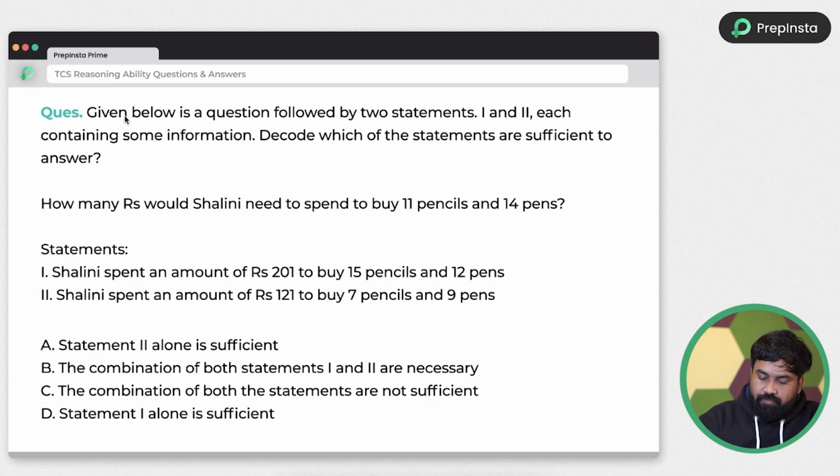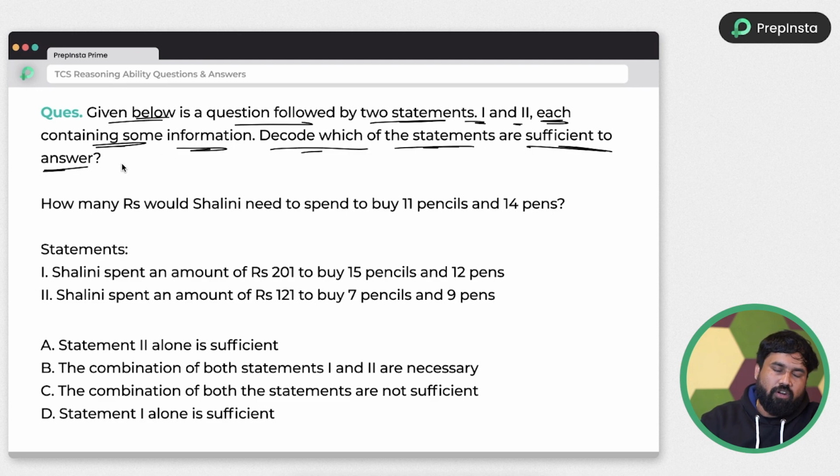Next question. Given below, the question followed by two statements 1 and 2 each contains some information. Decode the following statement and sufficient to answer the question or not. Okay, again I am telling you, data sufficiency is about whether data is sufficient to answer the question or not. That's it. Don't try to solve the question. Okay. So just look at here.